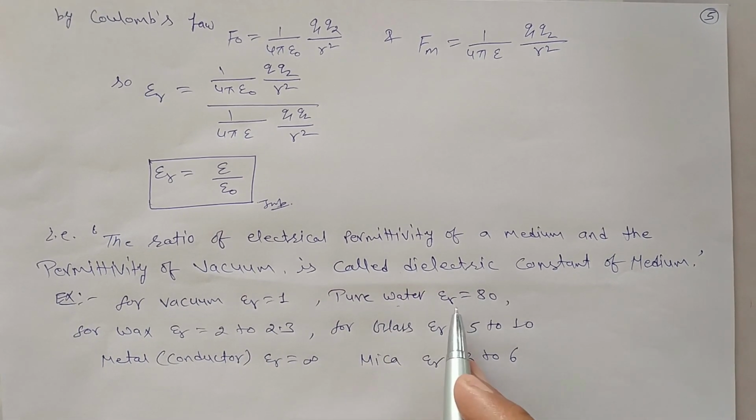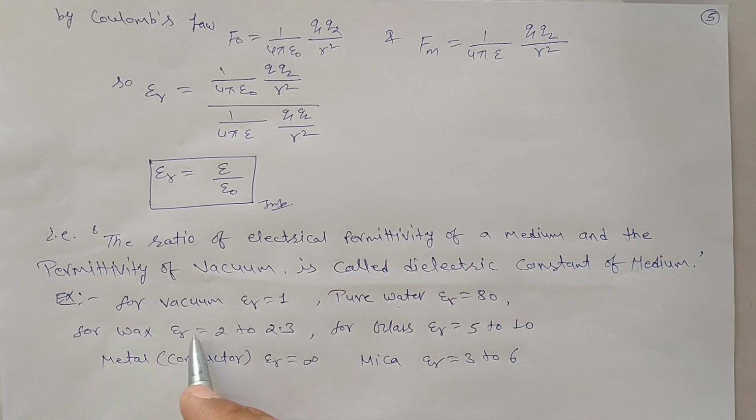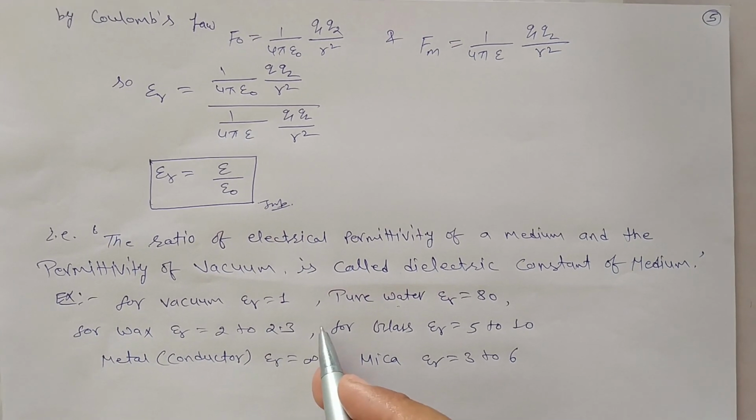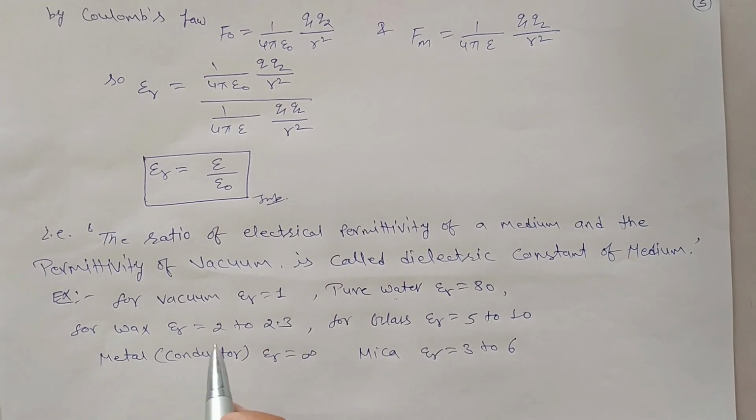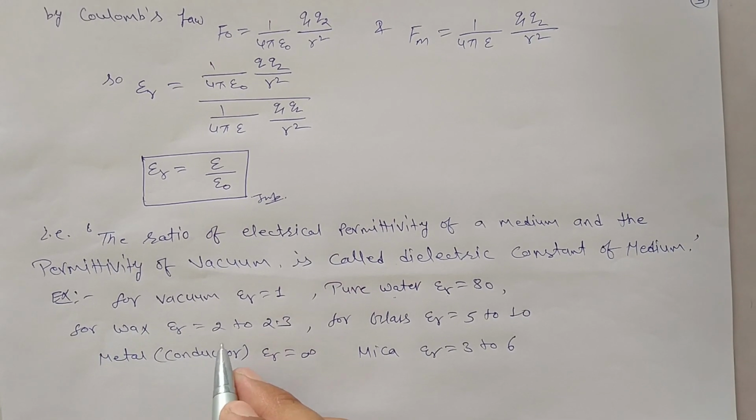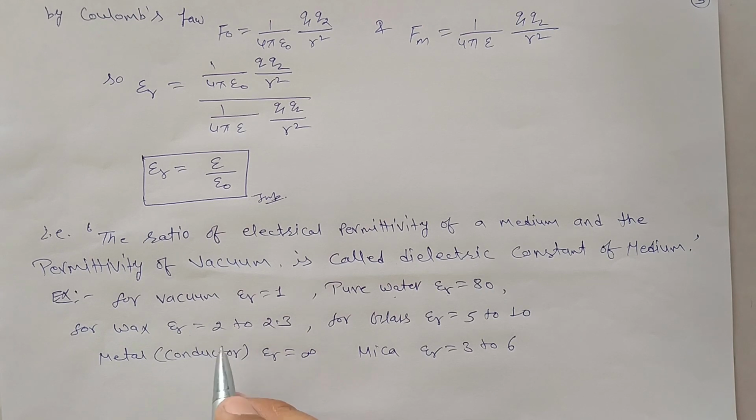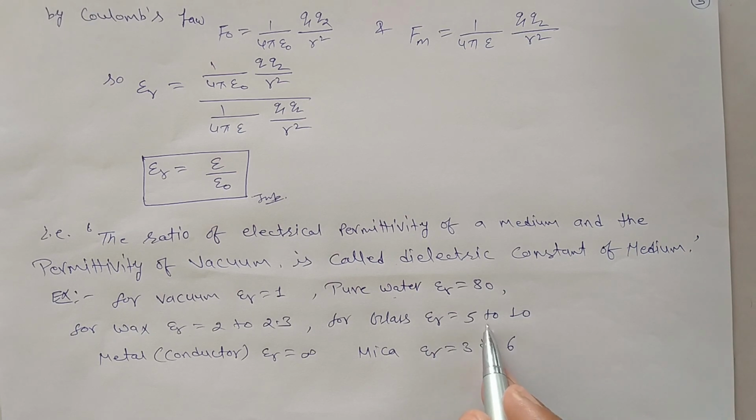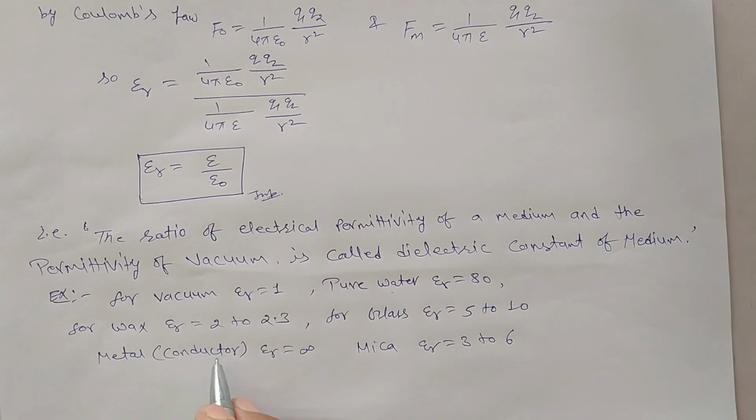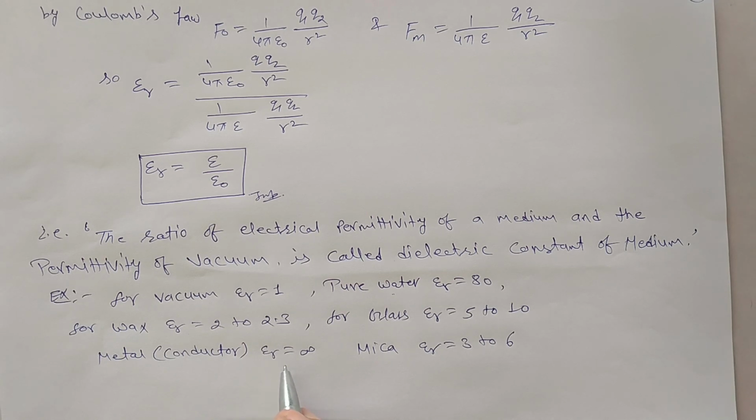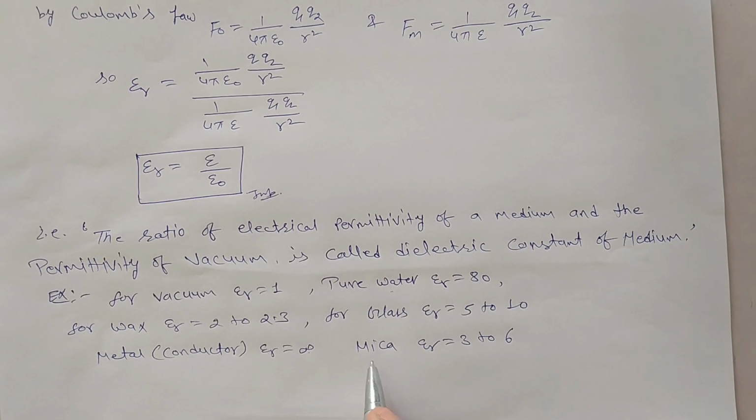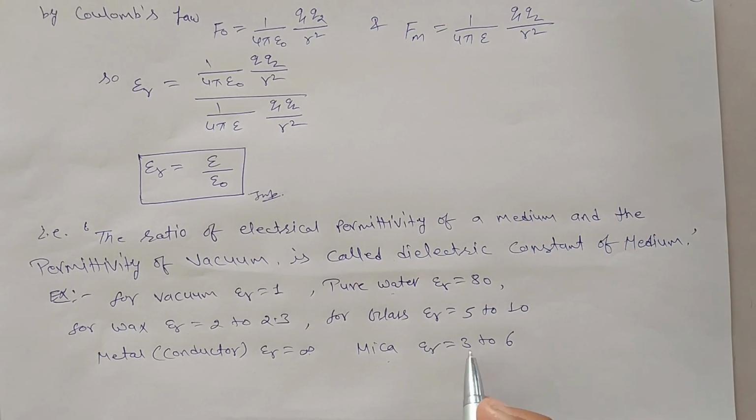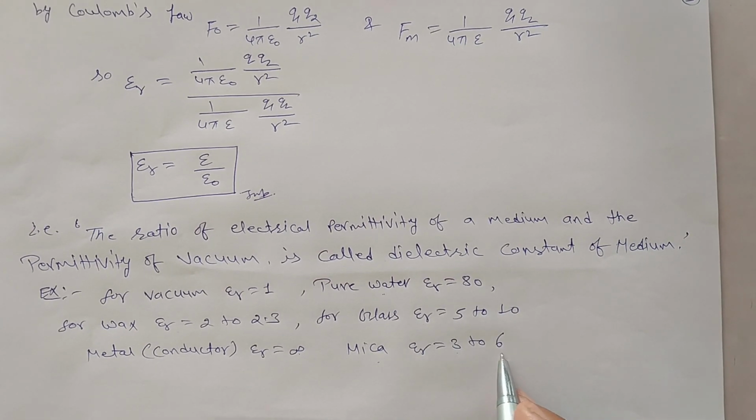For pure water, epsilon r is equals to 80. For wax, epsilon r is equals to 2 to 2.3. Means value of dielectric constant for wax varies from 2 to 2.3. For glass, epsilon r is equals to 5 to 10. For metal, means conductor, dielectric constant is equal to infinite. And for mica, the value of dielectric constant of mica can be 3 to 6.